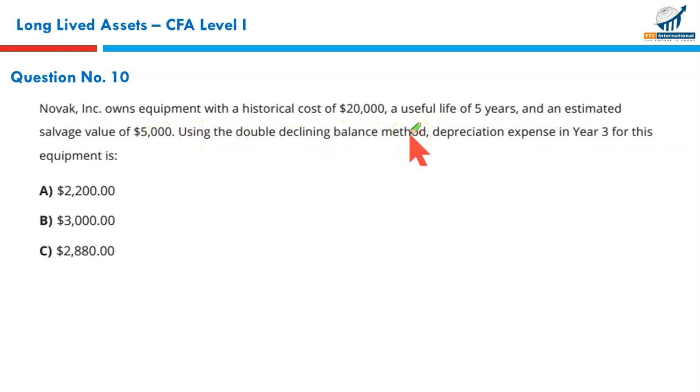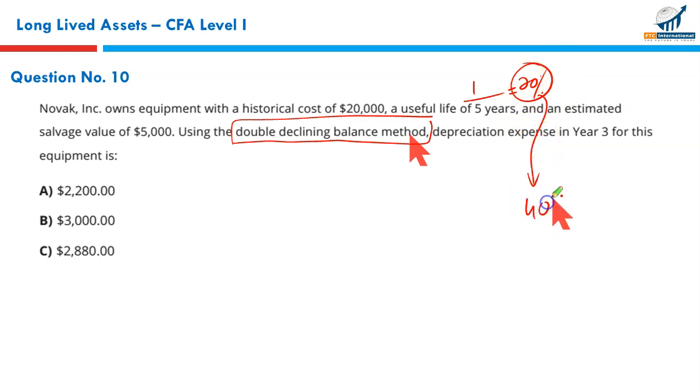Double declining balance method. Those who have done CMA or studied external financial reporting section A will know what the double declining method is. It is double the straight line depreciation rate. If an asset has a life of 5 years, it will lose 20% of its value each year. 1 by 5 of the asset is gone in 1 year. This is the straight line percentage, 20%, 20%, 20%, and over 5 years the total will be 100%. In double declining, we double this percentage and use it for our accelerated depreciation method.